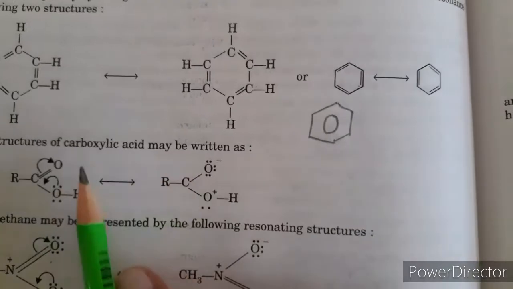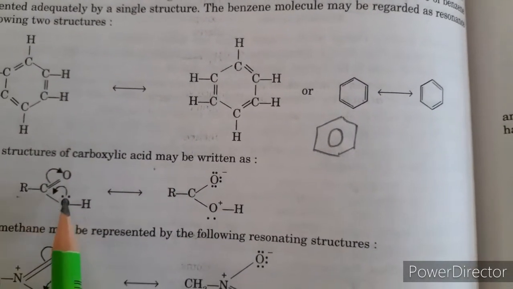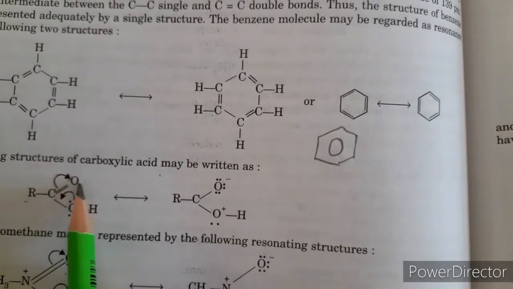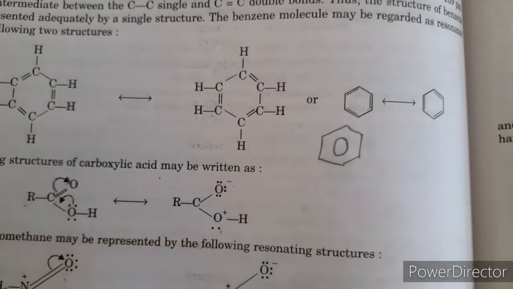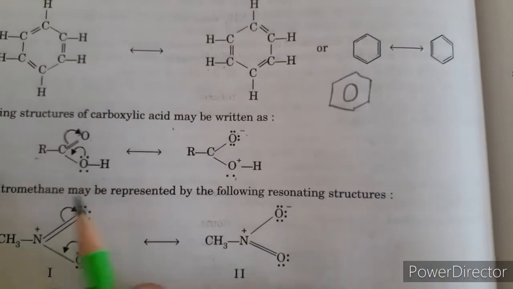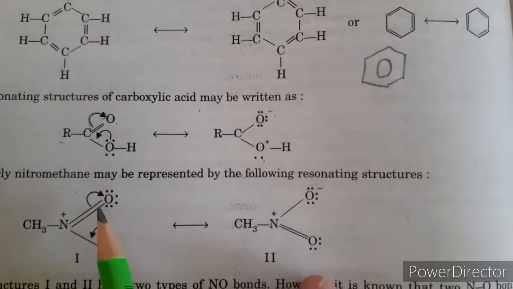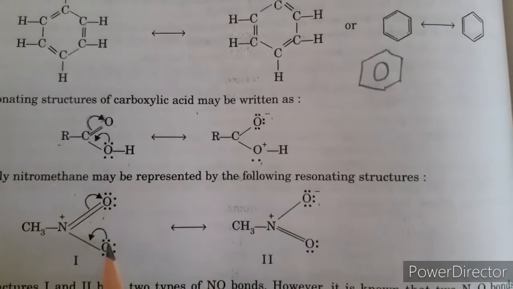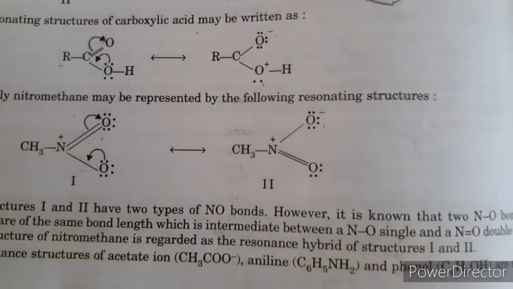Next, the resonating structure of carboxylic acid, RCOOH. This oxygen gave electrons to this carbon, because this oxygen takes the electron pair towards itself. It bears a negative charge, and this one bears a positive charge. Similarly, we also draw the resonating structure of nitromethane. This oxygen attracts the electron from nitrogen and bears a negative charge, and this oxygen donates the electron pair to the nitrogen atom.